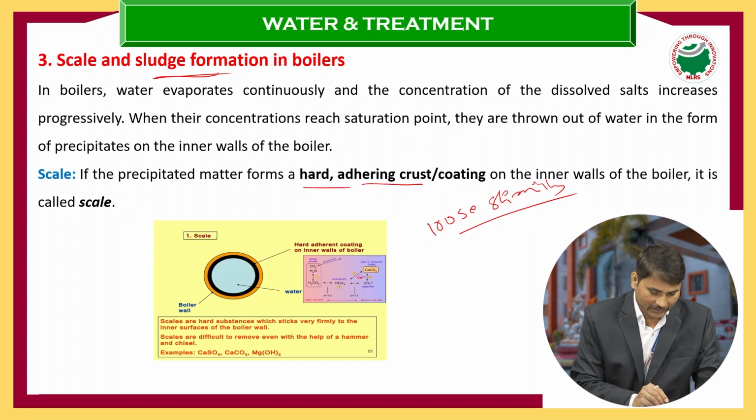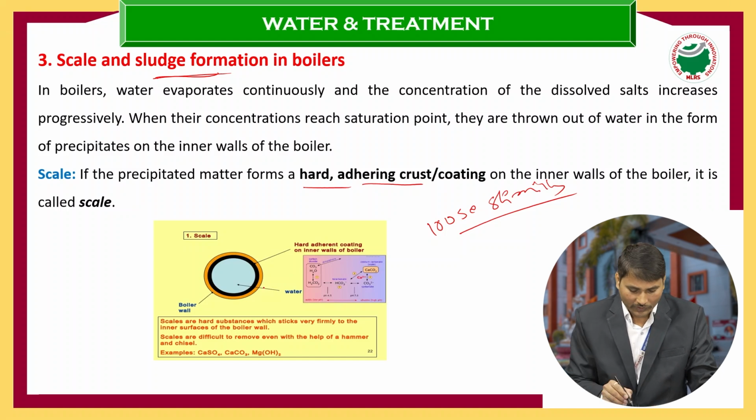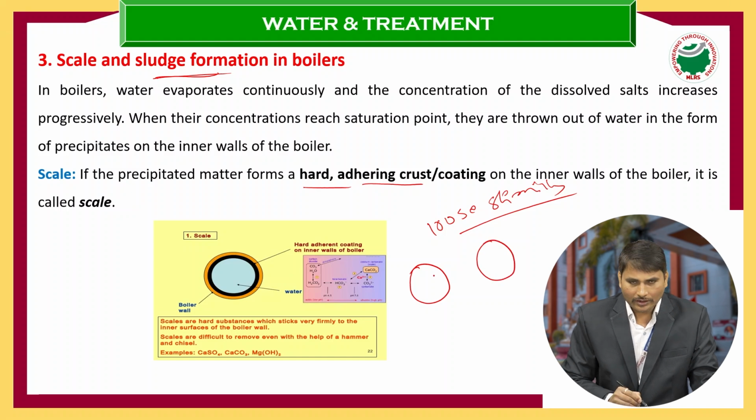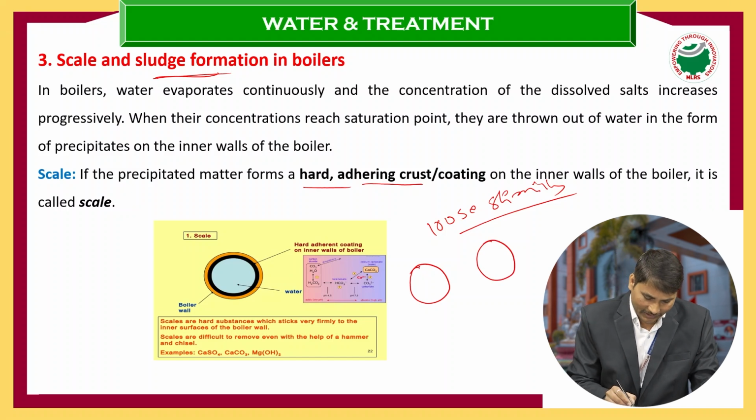Here, with this simple diagram, I am drawing one simple diagram of a boiler. If we imagine this is water, and the precipitate is present like this, we call it sludge.